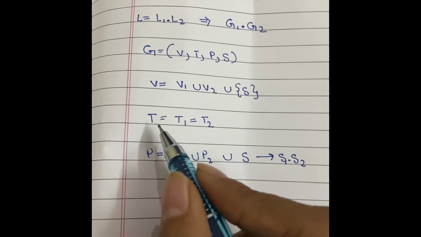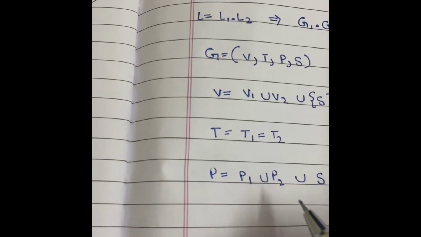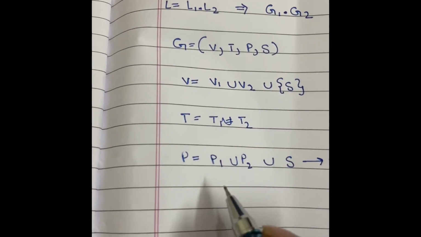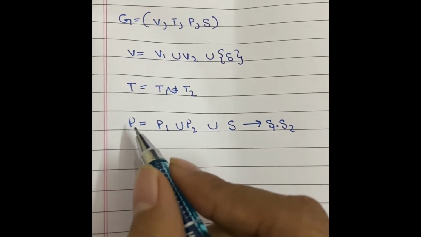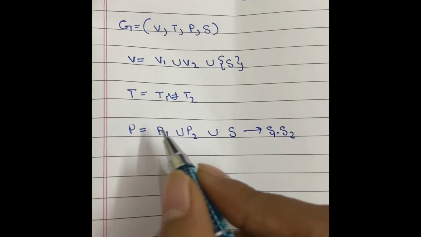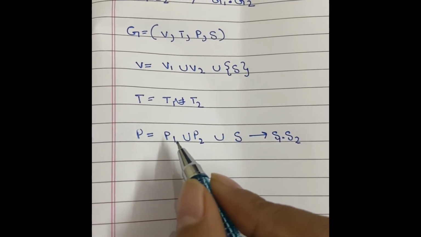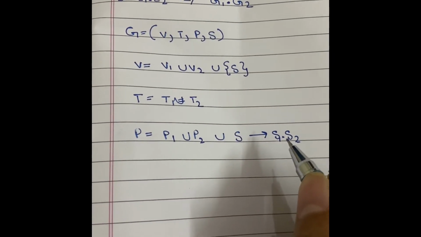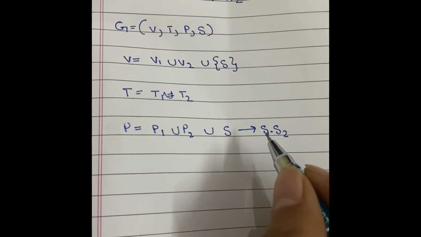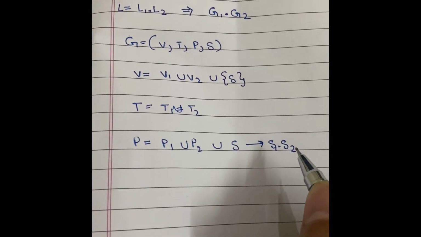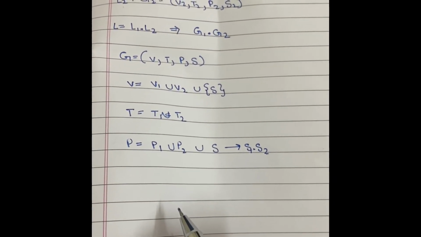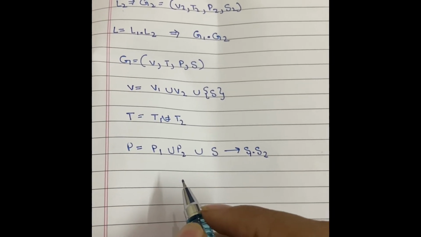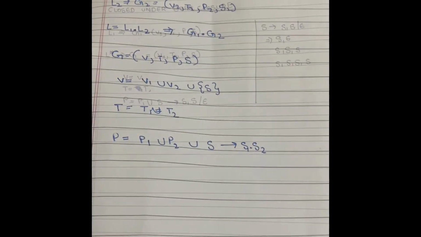The terminal T is represented by the union of T1 and T2. Production P will be represented by the union of productions P1, P2 and S tends to the concatenation of S1 and S2. So this representation shows us that CFLs are closed under concatenation.